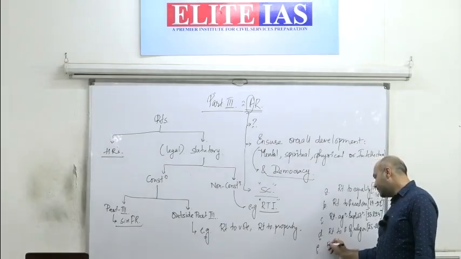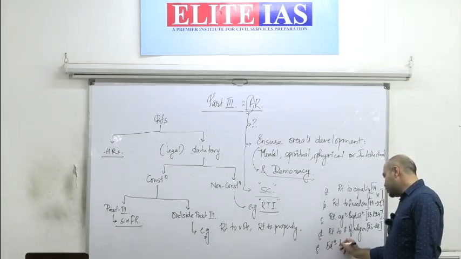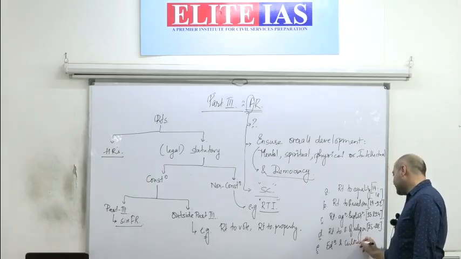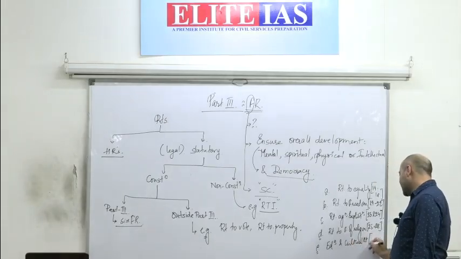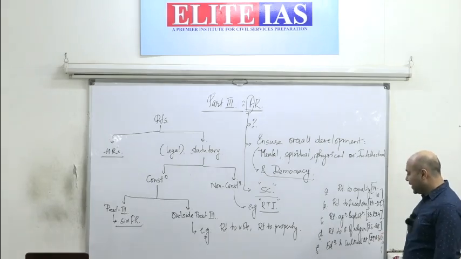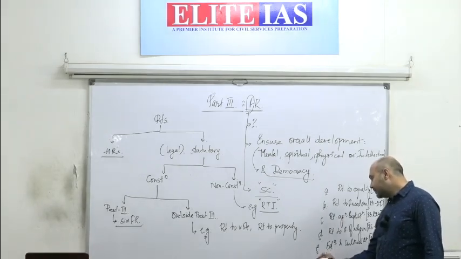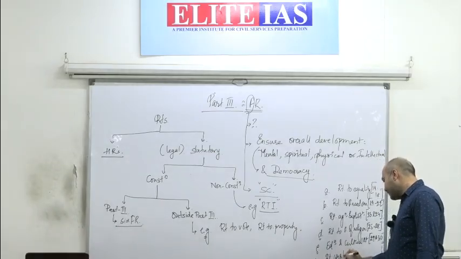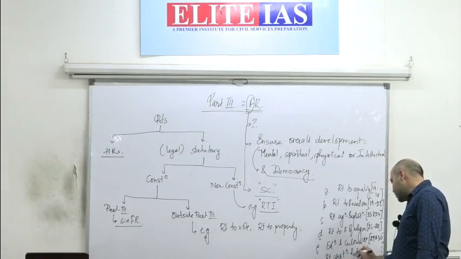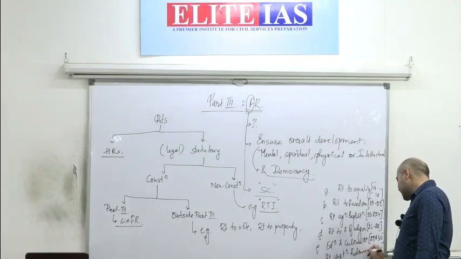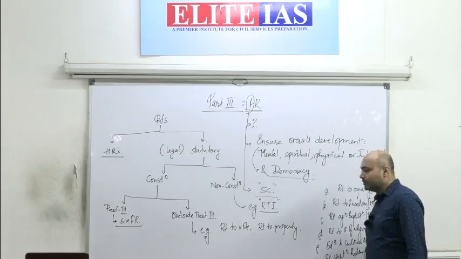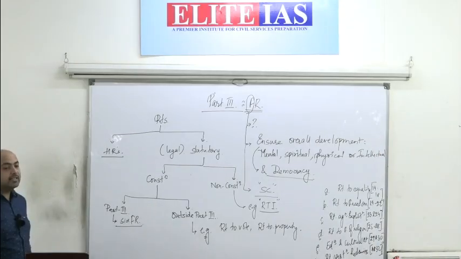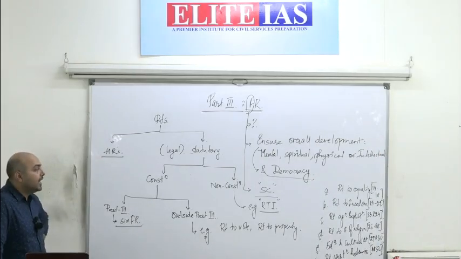Fifth, educational and cultural rights. Article 29 and Article 30. And the sixth, right to constitutional remedies. It has been mentioned under Article 32 of the Constitution. Clear? So these are the 6 fundamental rights that we have.